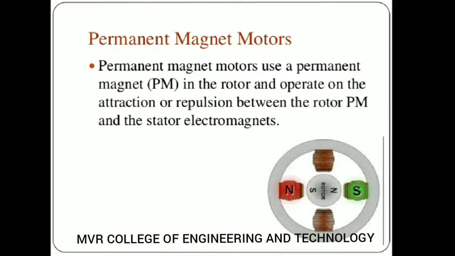The permanent magnet motor uses the permanent magnet in the rotor and operates on attraction and repulsion. I have already told you, it operates on the attraction and repulsion between two forces, that is, between the rotor permanent magnet and the stator electromagnets. Like this your permanent magnet motor is going to operate. I am repeating again, the rotor is made up of permanent magnets, and the stator has poles, and there will be a winding for the stator.